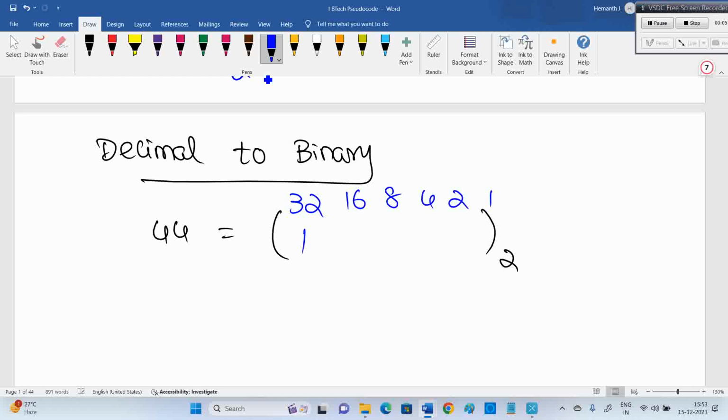Now 32 is required, then what is left over? 12, means 8 and 4, that's it, remaining zeros completed. 32 plus 8 is 40, 40 plus 4 is 44. Sir, why did you start at 32? I clearly mentioned 2 power 6 is 64. 64 is more than 44, don't go for that. The last power should be close to 44 and less than that; only there I have to stop.